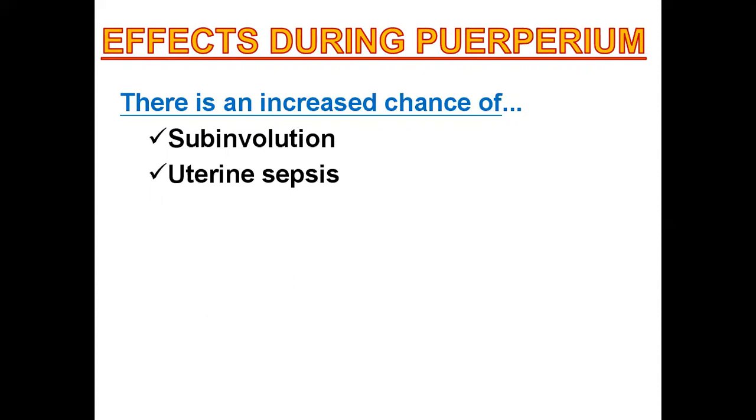Now this subinvolution is occurring because as much as the uterus is falling down from its own location, it will take more and more time to revert back to the original place. And uterine sepsis is occurring because of the exposure to the outer environment, and it will get the infection.